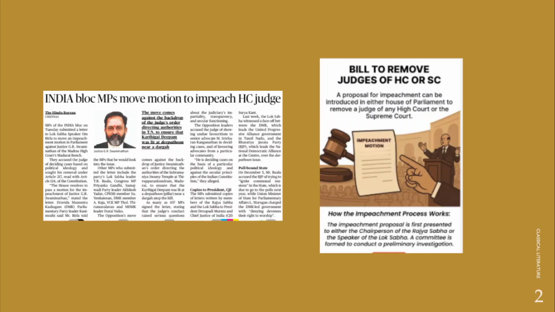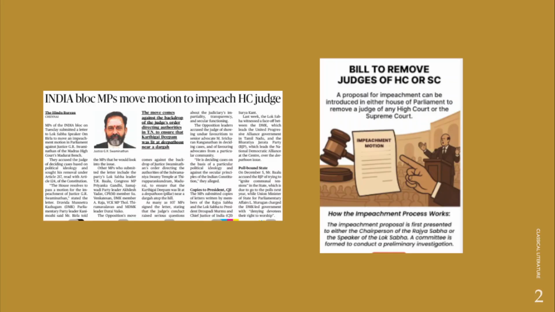However, there is an article in the Hindu newspaper about the removal motion for the impeachment of a High Court judge, whose name is Justice G.R. Swaminathan. And in fact, India Bloc MPs have also submitted this motion to the Speaker Om Birla. Now let's understand this procedure in a detailed and in-depth manner.